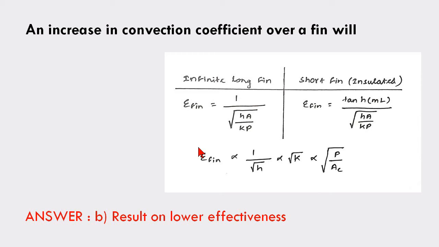So this is the relationship between the convection coefficient and the effectiveness of the fin. It is inversely proportional. The effectiveness is inversely proportional to the square root of the heat transfer coefficient. If we increase the heat transfer coefficient, what will happen to the effectiveness? It decreases. So option B is right, results in lower effectiveness.